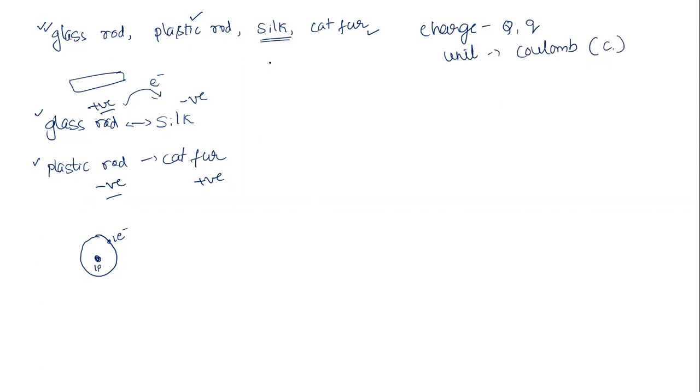So the charge of an electron is minus 1.6 into 10 power minus 19 coulomb, and the charge on a proton is plus 1.6 into 10 power minus 19 coulomb. Now here, if I remove this electron from this hydrogen atom, what will happen?